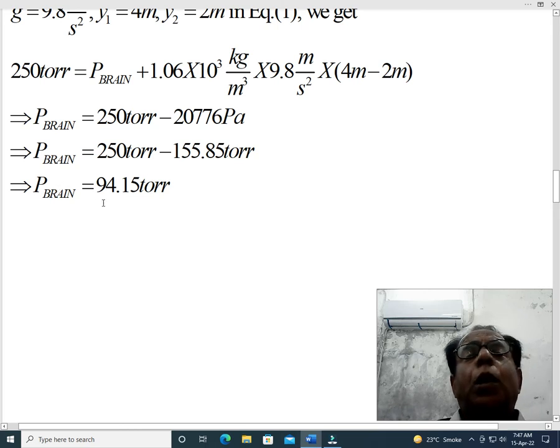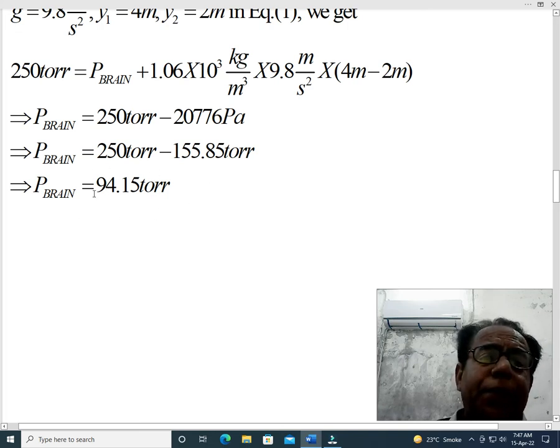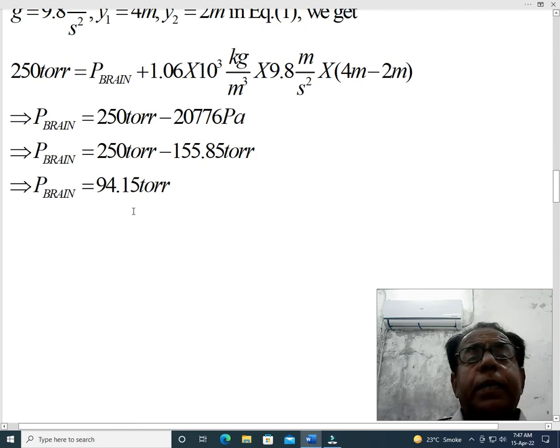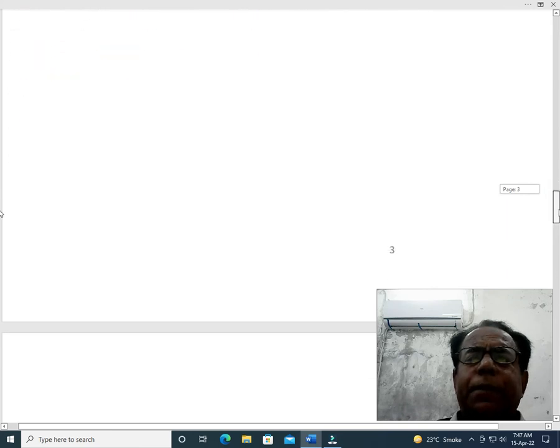Here we have solved our part A quite satisfactorily. However, it is a matter of discretion that we can convert this value into several other forms. If we want, for example, dear students, this figure 94.15 can be written as 9.415 multiplied with 10 torr or 0.9415 into 10 raised to the power 2 torr, but it is just a matter of discretion, it is not necessary.